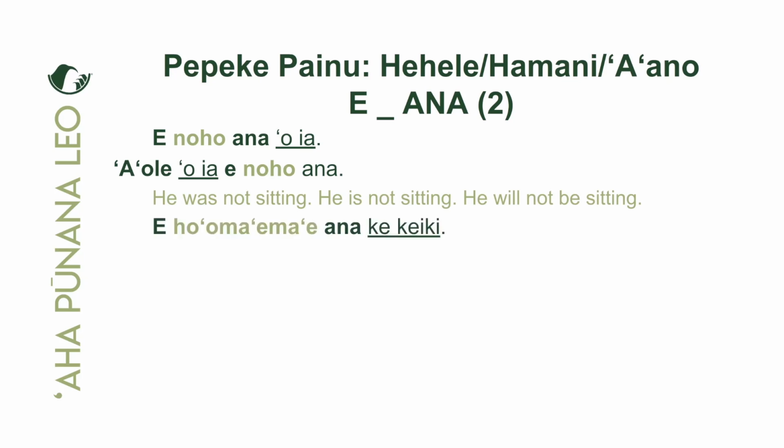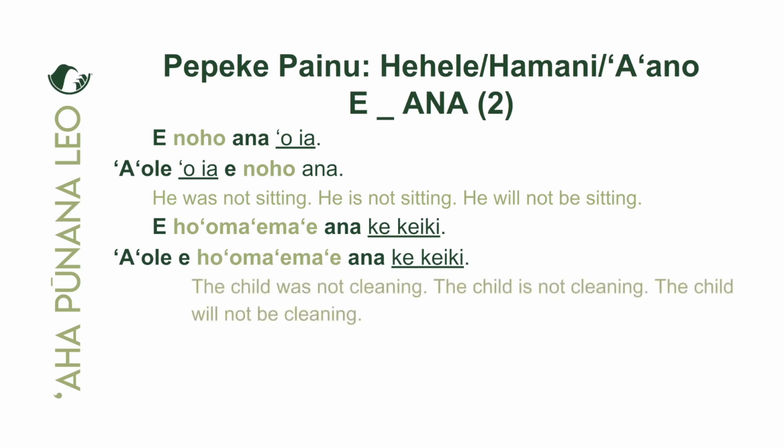Maikaʻi. E hoʻomaʻemaʻe ana ke keiki. The child will clean something. Let's negate that. Let's take a look at the context that it could be in the forms of e ana ʻelua. The child was not cleaning, or it could mean the child is not cleaning at the present moment, or it could mean the child will not be cleaning as usual. Yeah, as usual in the e ana ʻekahi form.